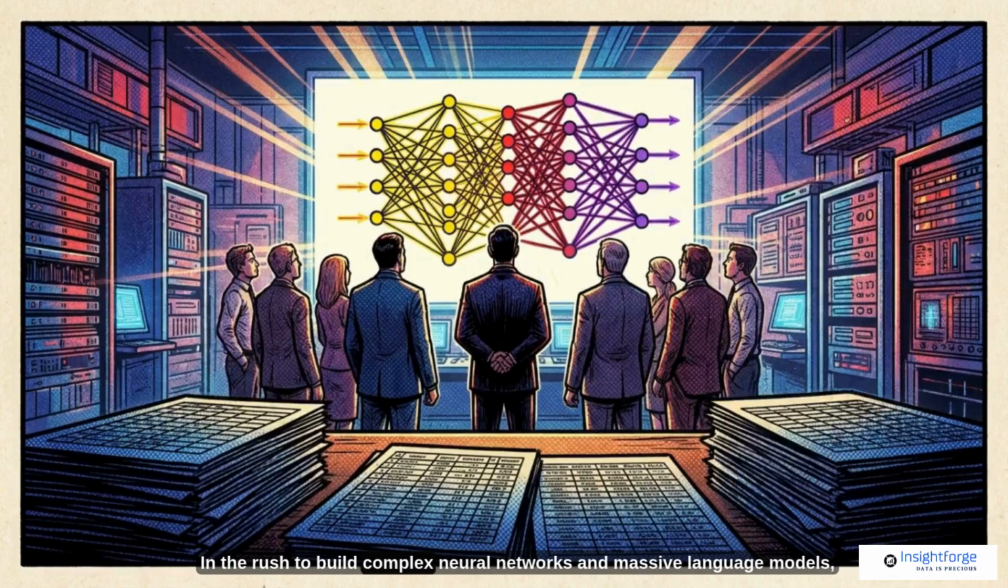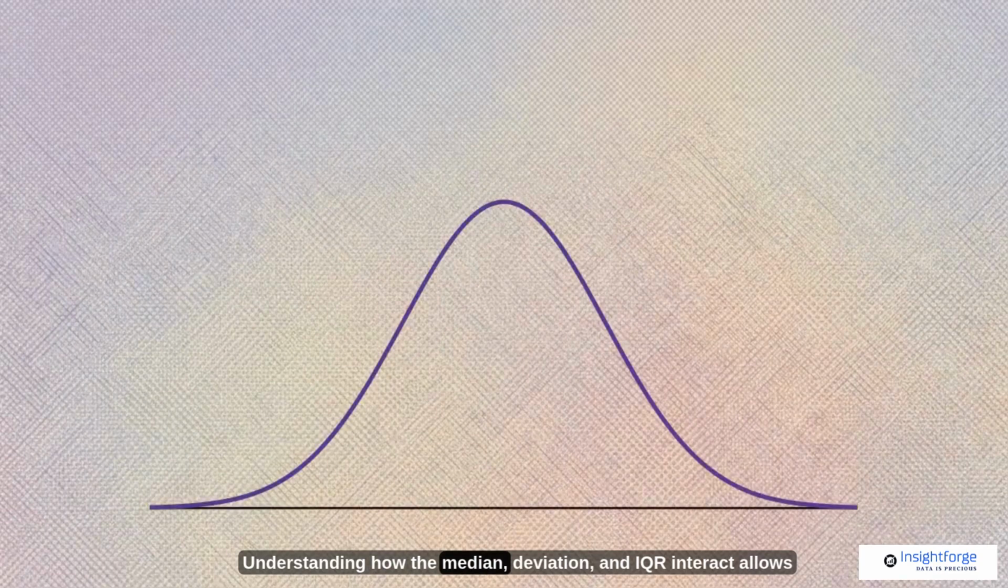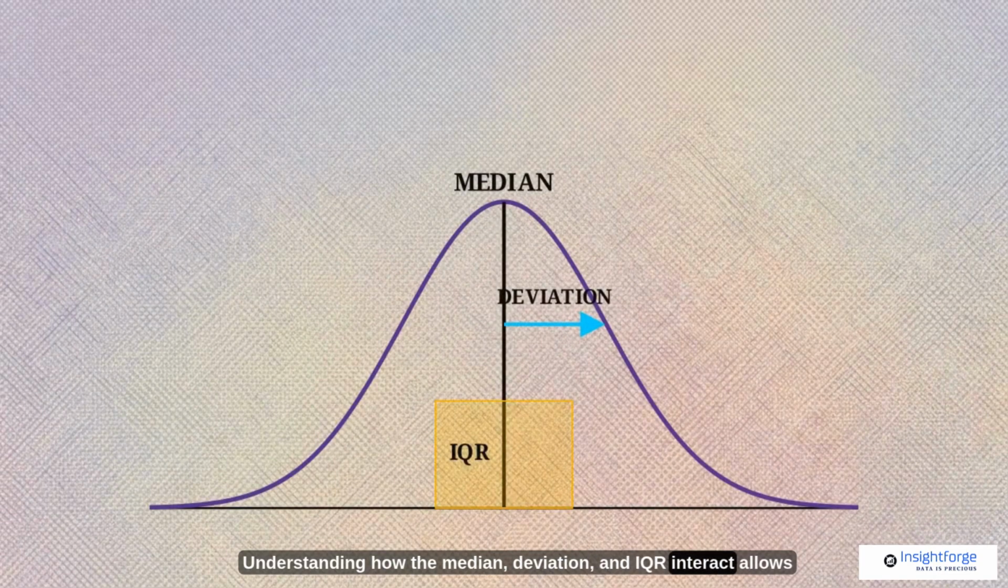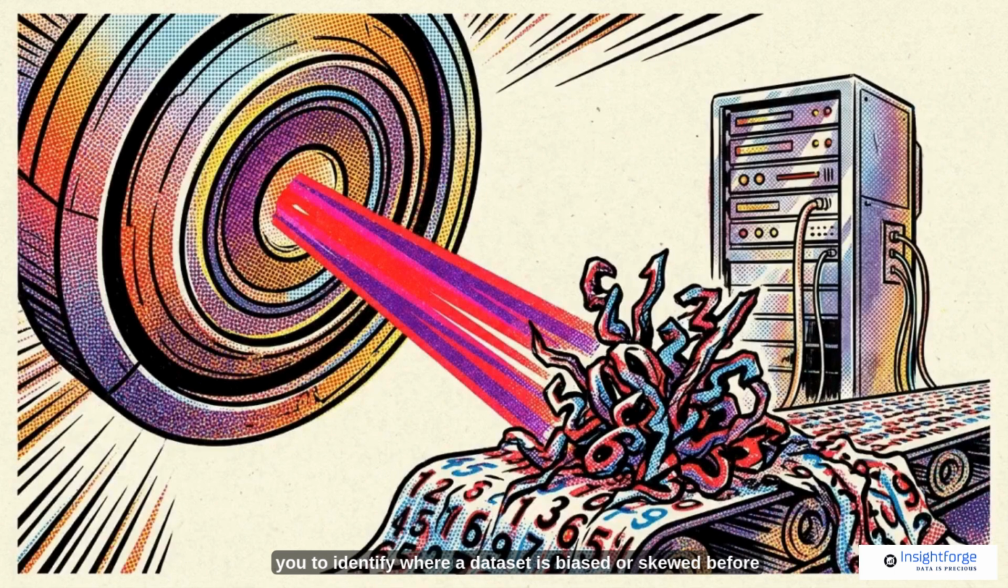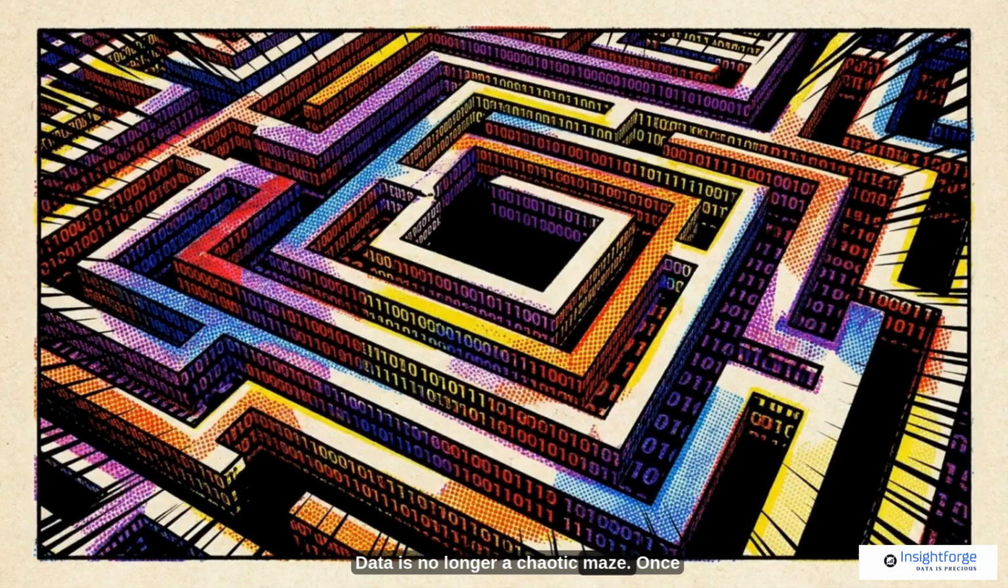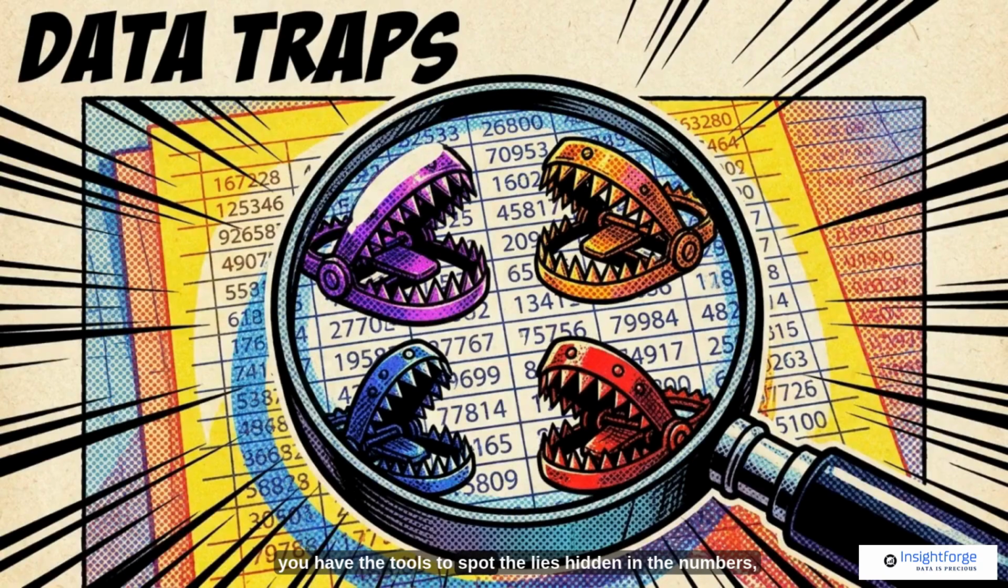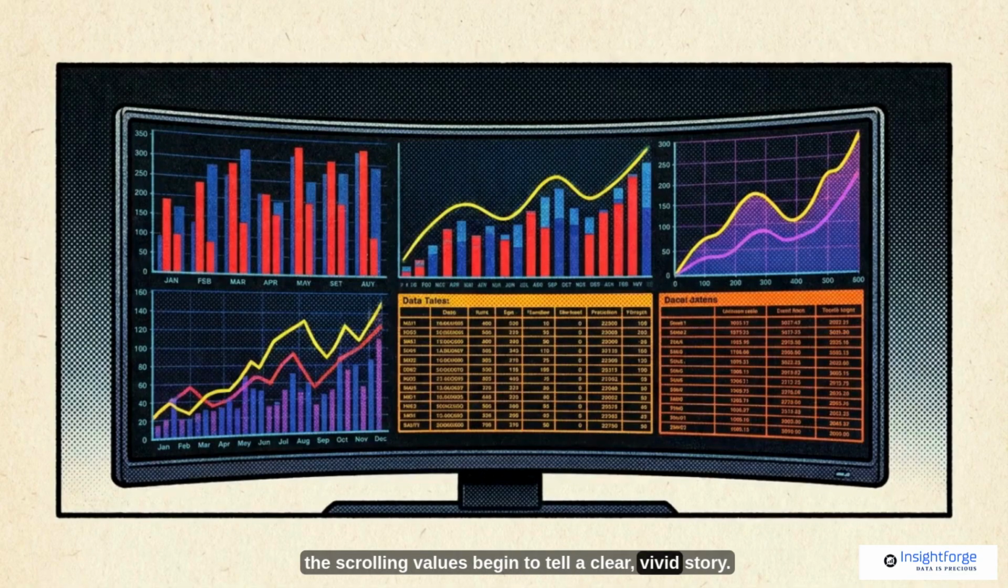In the rush to build complex neural networks and massive language models, the basics are often ignored. Understanding how the median, deviation, and IQR interact allows you to identify where a dataset is biased or skewed before you ever start training an algorithm. Data is no longer a chaotic maze. Once you have the tools to spot the lies hidden in the numbers, the scrolling values begin to tell a clear, vivid story.